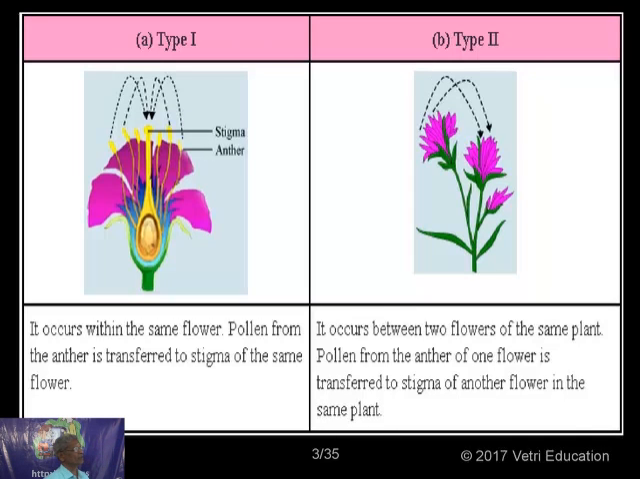See, beautiful slide. Now this is a flower. Yesterday itself I told you this is the sepal, petal, androecium, gynoecium.